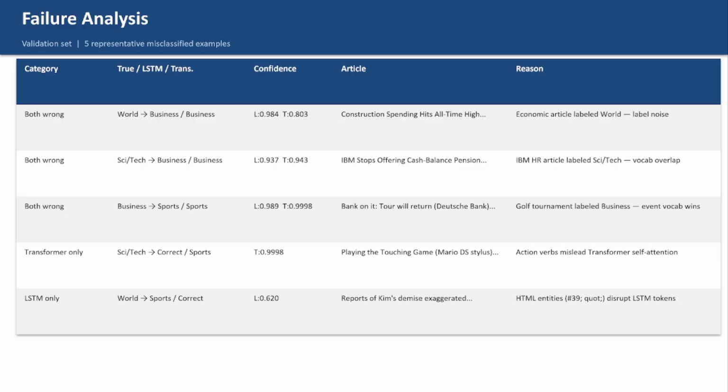Third, a North Korea article labeled World was predicted as sports by LSTM. The raw text contained HTML in titles like this, left over from web scraping. This broke word boundaries during tokenization and confused the sequential representation. Transformer was more robust to this kind of noise.